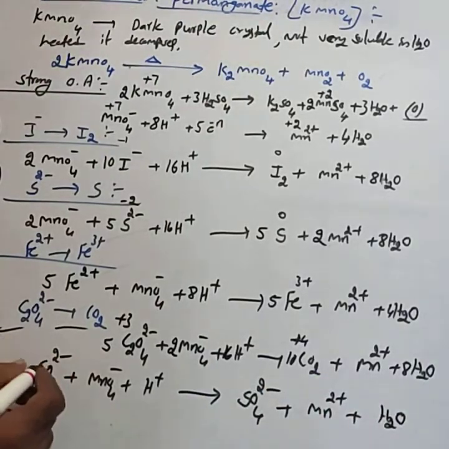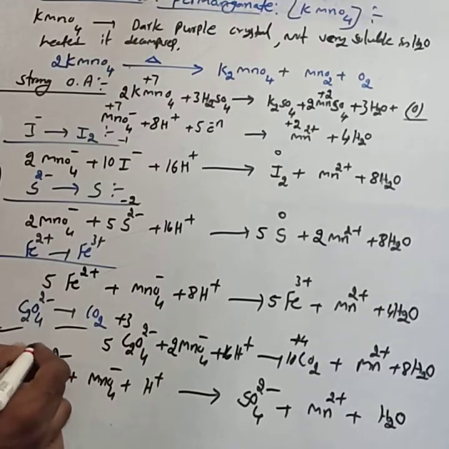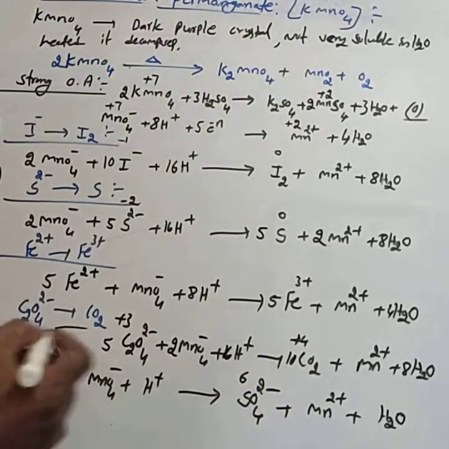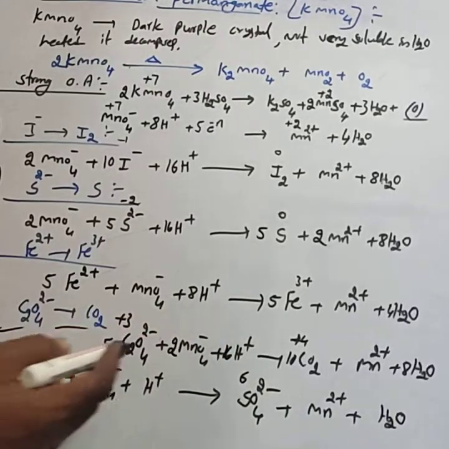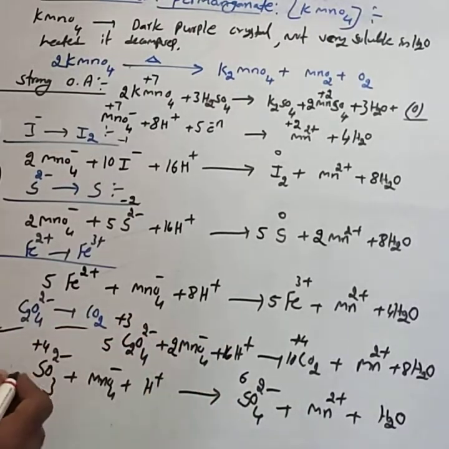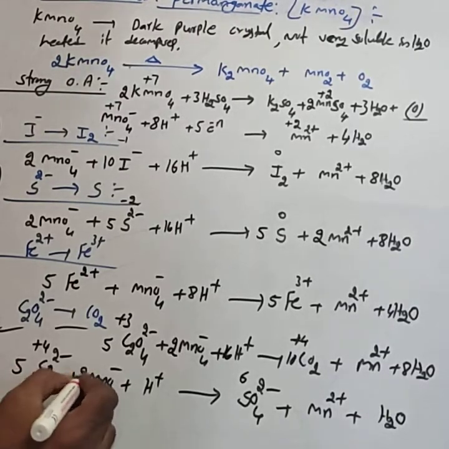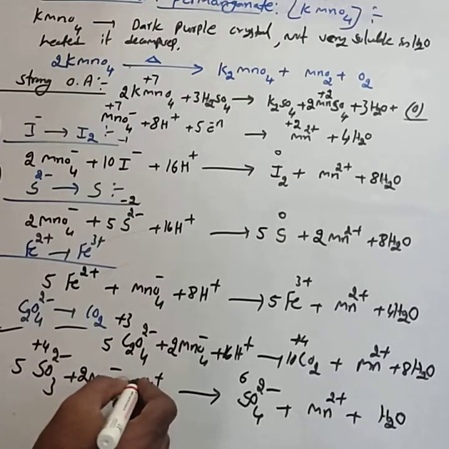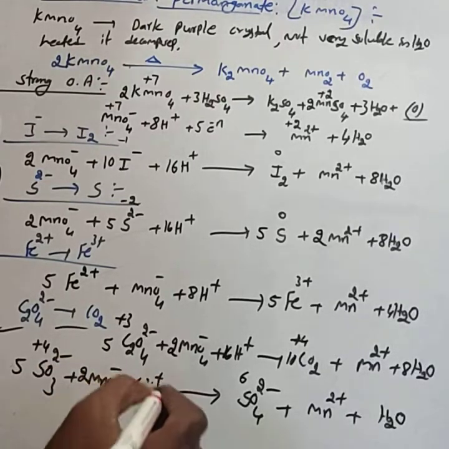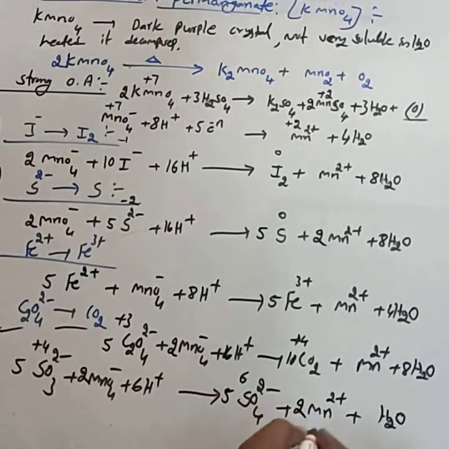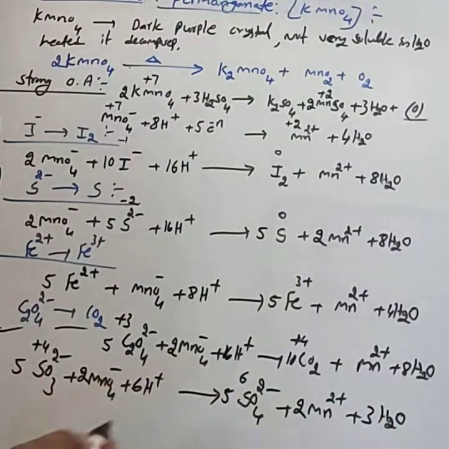Sulfite means oxidation state here is plus 4 and goes to plus 6, which means 1 sulfite donates 2 electrons, but we require only 5. Hence again you consider 5 sulfite ion, then 2 moles of the permanganate ion, then 6H plus, then 5 SO4 2 minus, 2Mn2 plus, 3H2O. This is the sulfite ion into sulfate.